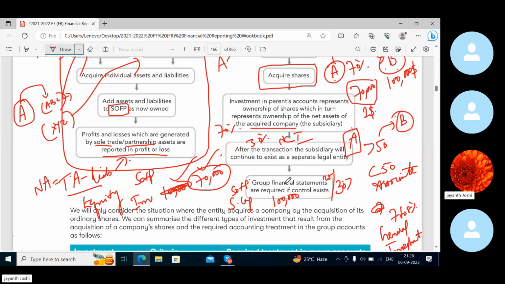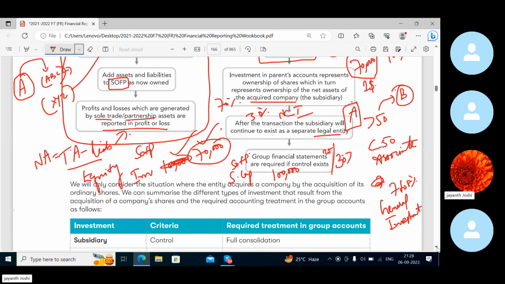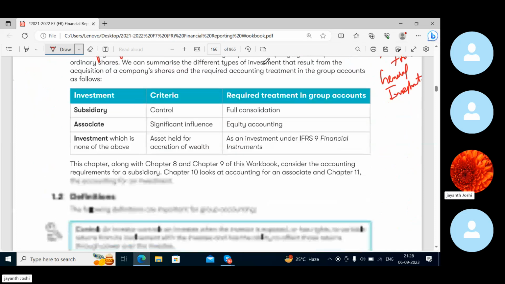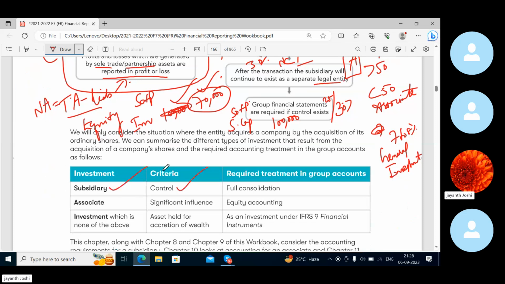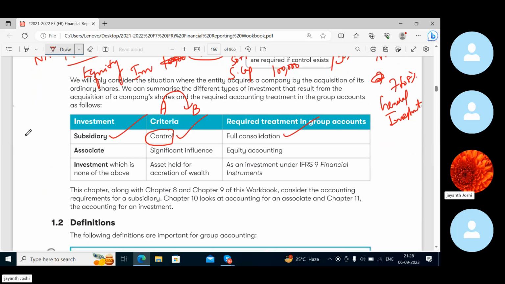Now, after the transaction, the subsidiary will continue to exist as a separate legal entity. Of course, at the end of the year, they will be making group statements. I have already explained that to you. Now here are some points. Investment in a subsidiary: the parent has control over the subsidiary. Parent A has control over the subsidiary. We'll again see in detail what control is. And then at the end of the year, full consolidation should happen, because A has 70% stakes in B company.